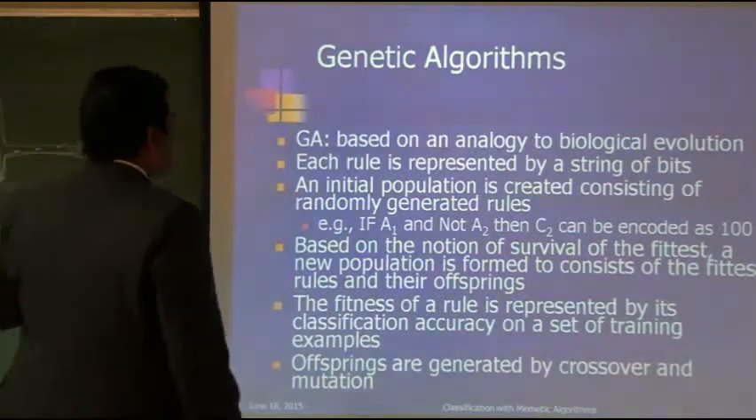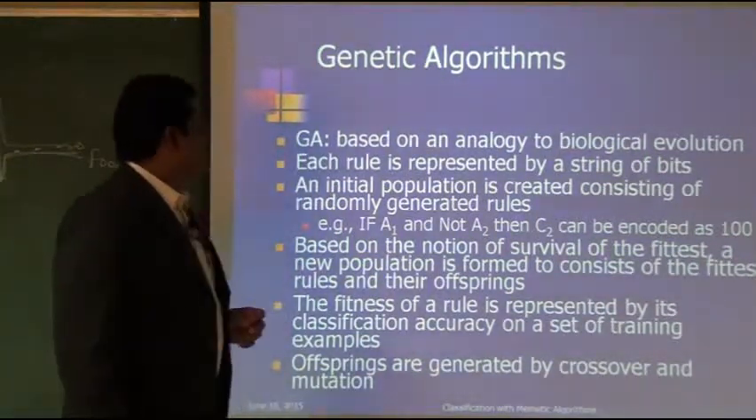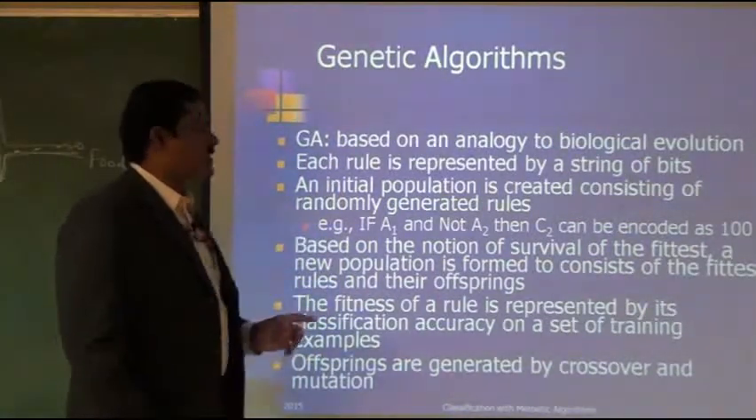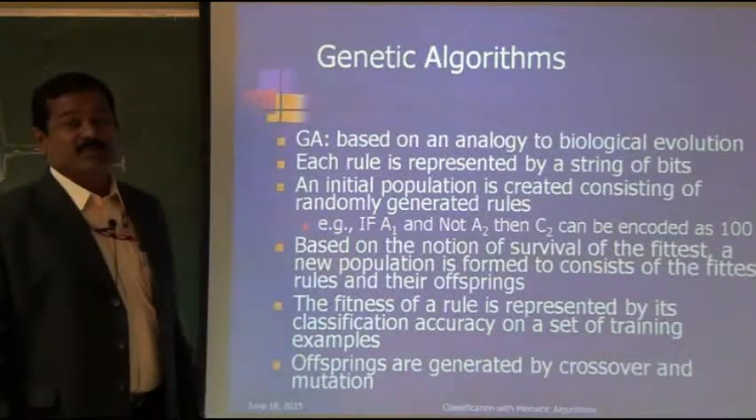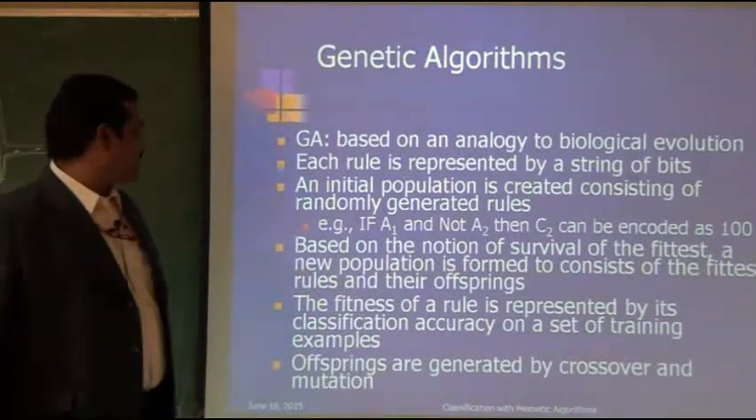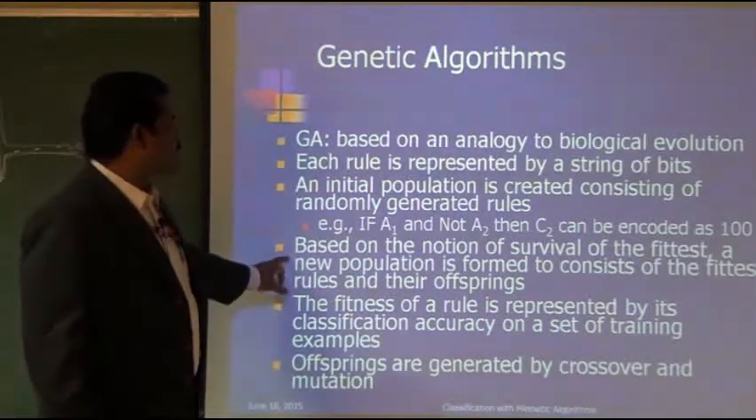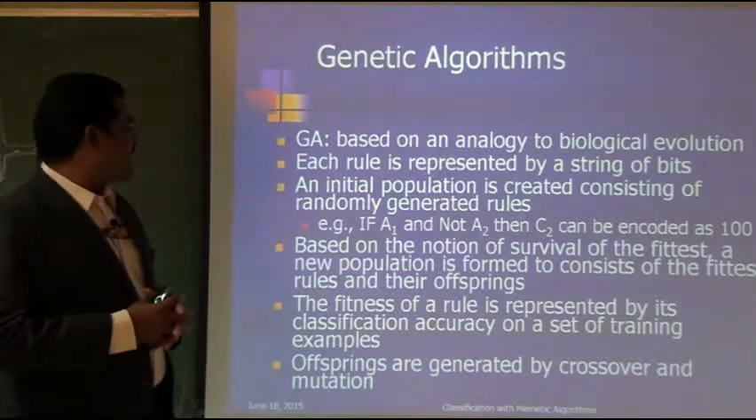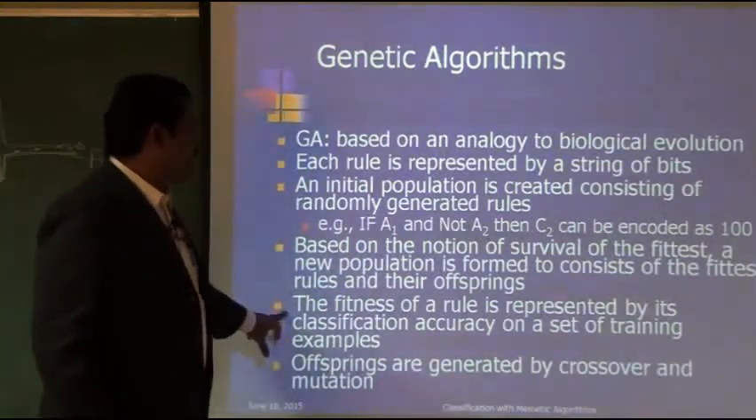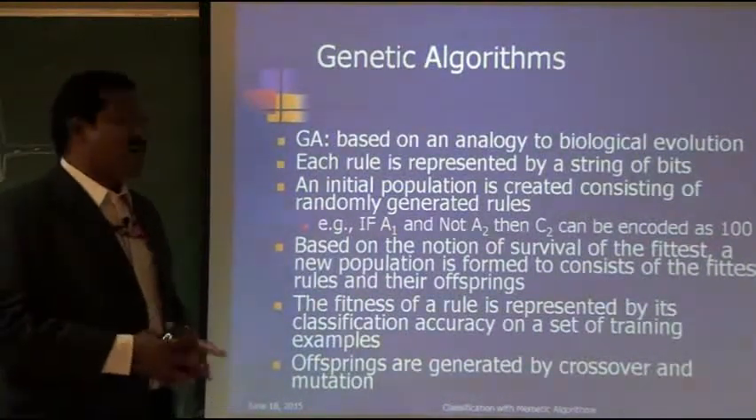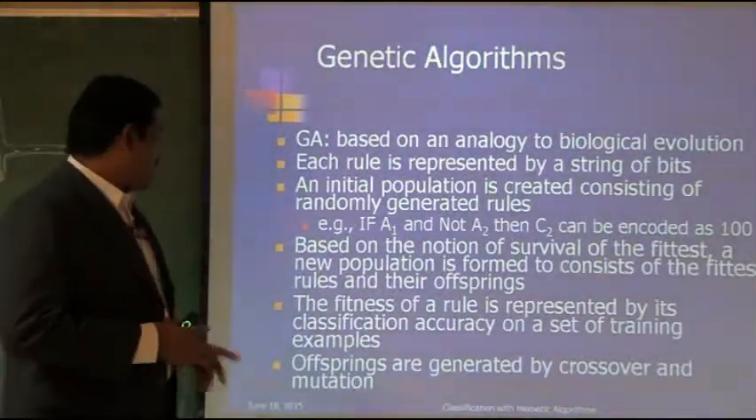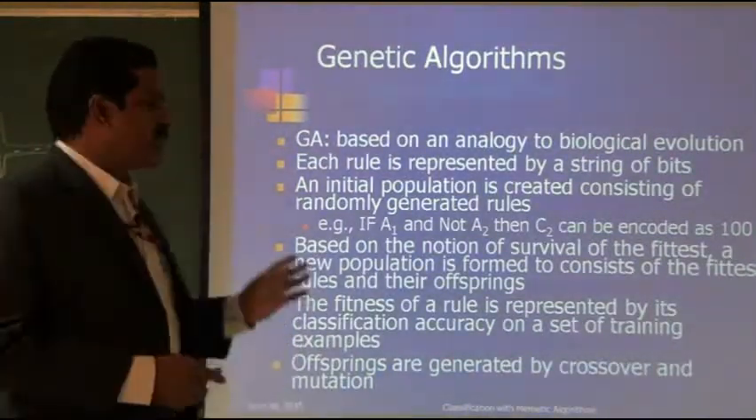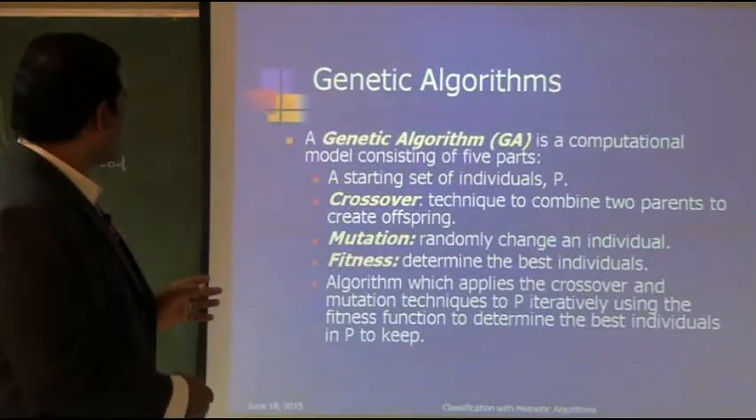So it is based on the analogy to biological evolution. Exactly, each rule is represented by a string of bits. An initial population is created consisting of randomly generated rules. Based on the notion of survival of the fittest, a new population is formed consisting of the fittest rules and their offspring. The fitness of a rule is represented by its classification accuracy on a set of training data. Offspring are generated by crossover and mutation. So this is the important thing that you need to understand about genetic algorithm.